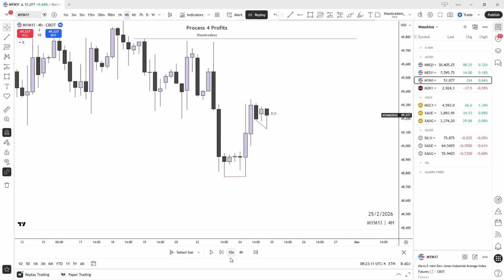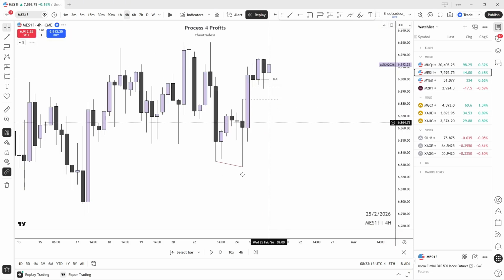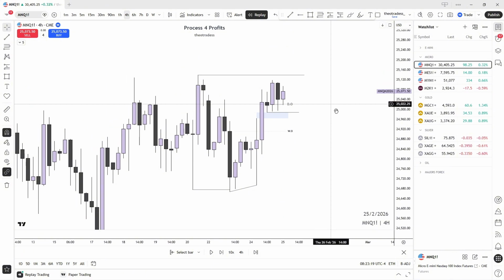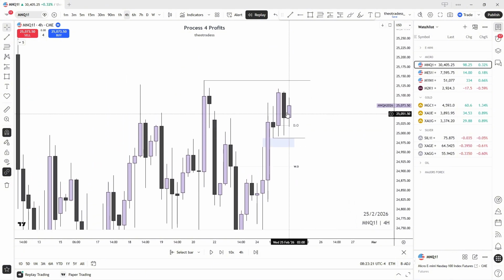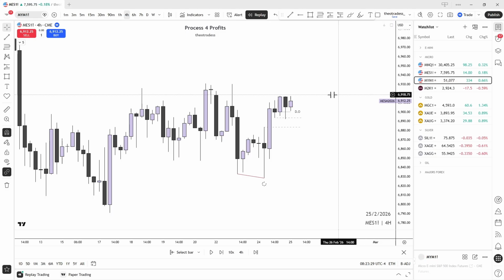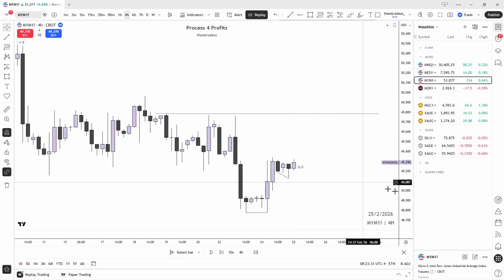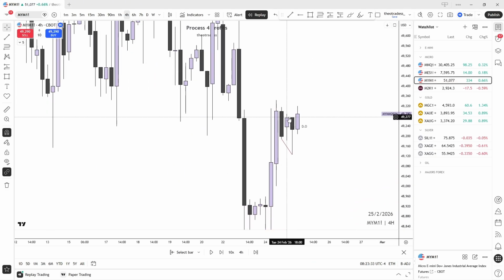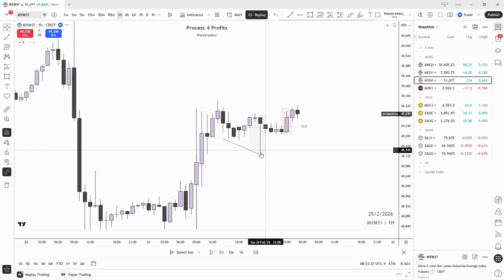So that's Asia, London. Let's check the others. London has now become the stronger asset. YM has now become the stronger asset, because YM is the only one that closes above this. So now I can see myself trading YM.